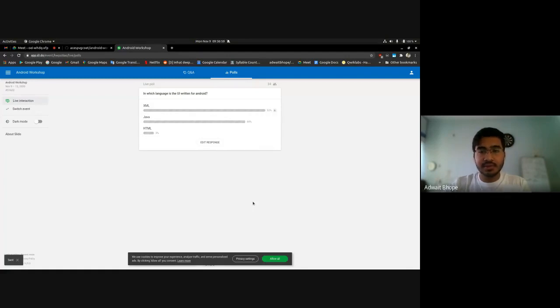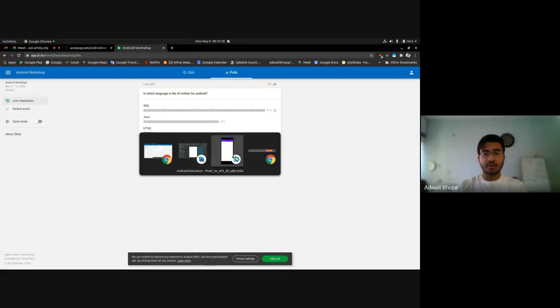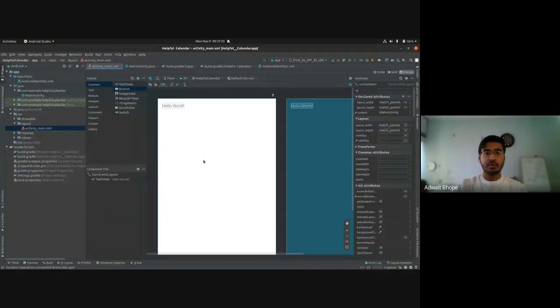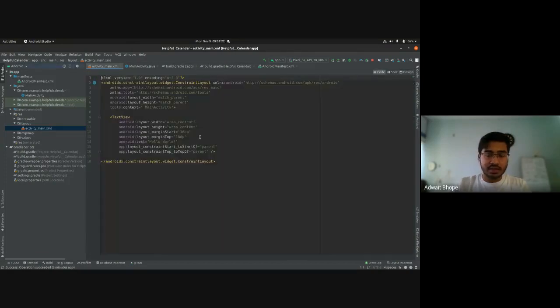Okay, 53%, that's nice. Okay, so let me just clear it up. The UI is written in XML. Java is used for programming because a lot of students have picked Java. Java is where you code your backend logic, but your design is done in XML. So using the design editor layout that I showed you earlier, you actually just drag and drop.